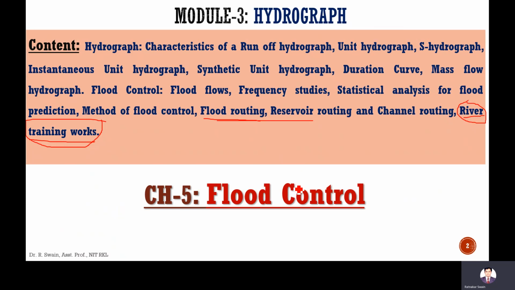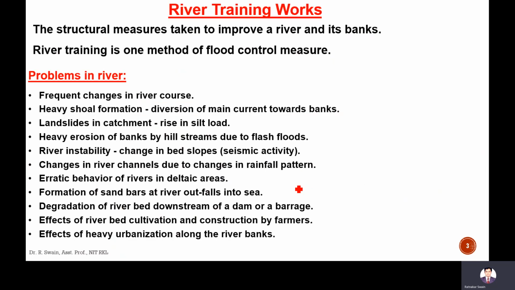So in river training works, as I discussed in the last class, this is required to maintain the river geometry. River alignment, river geometry we have to maintain, especially to stop erosion and deposition. If there will be erosion or deposition, then there will be change in alignment, then change in geometry, I mean change in width or change in depth.